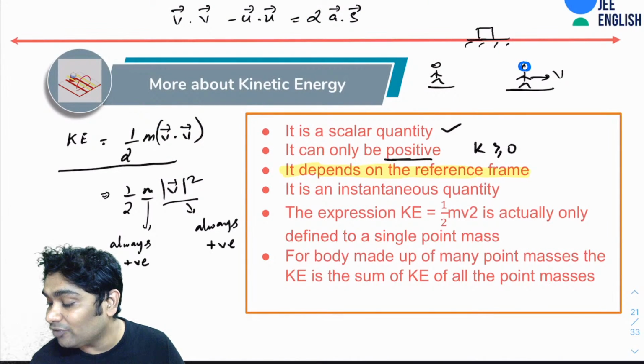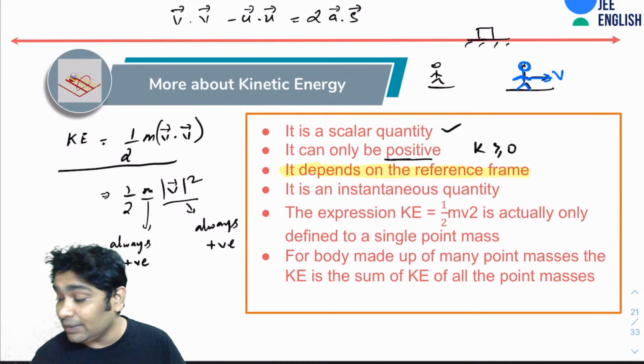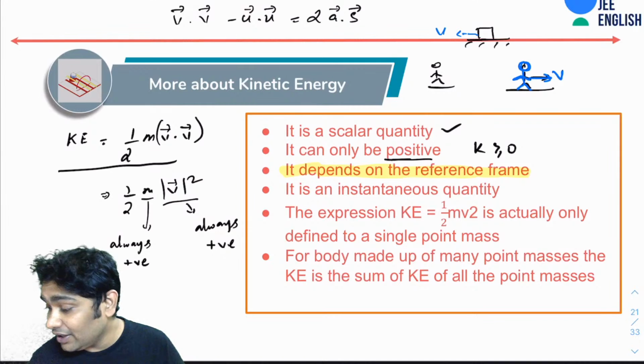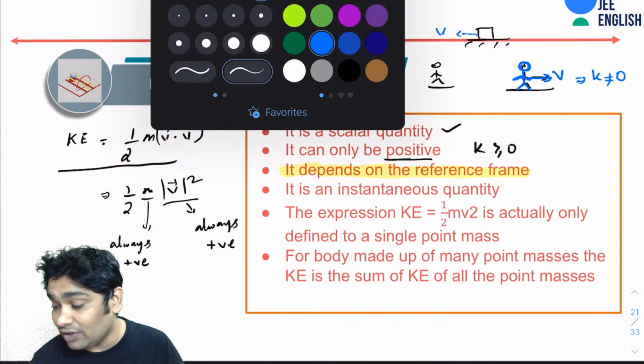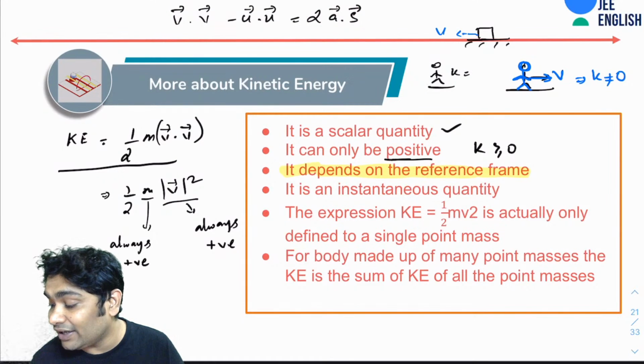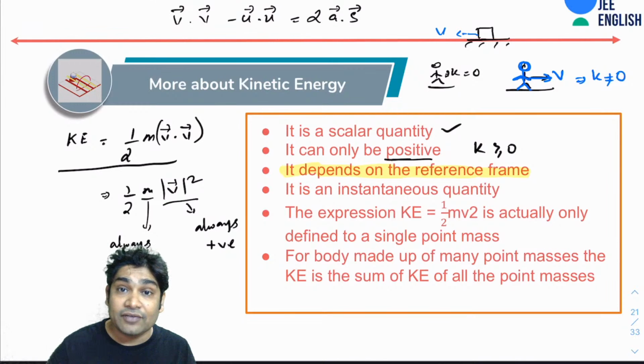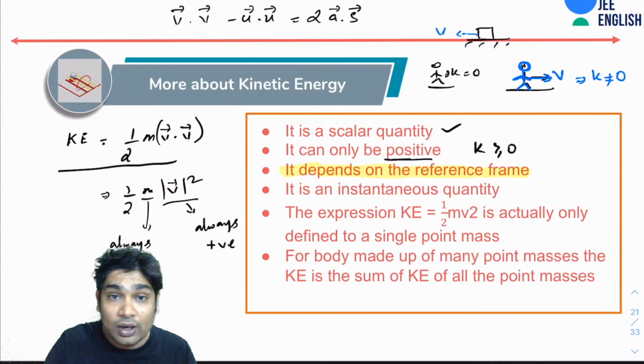So in the reference frame of this observer, who himself is moving with v, the block is moving in the other direction with v. He will say KE is non-zero, and the first observer in the ground frame would have said KE equals 0. So kinetic energy will depend on the reference frame. For different observers, the kinetic energy would be different. Please remember that.